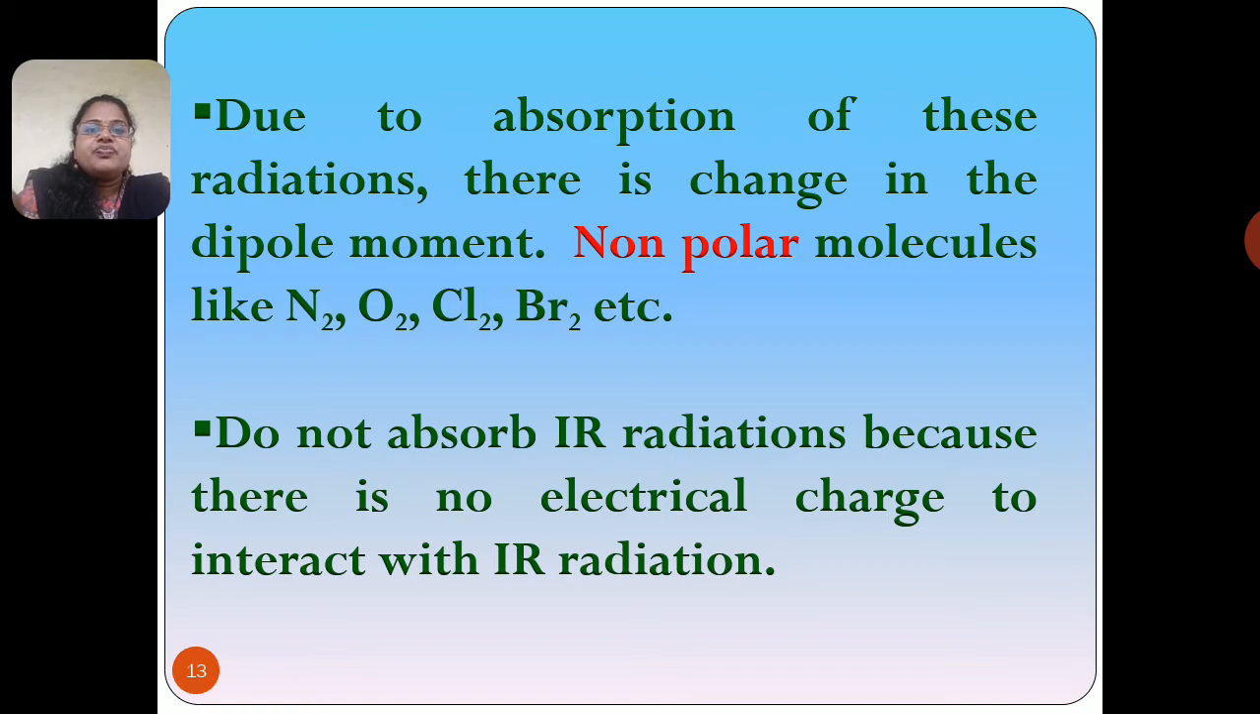Along with polar molecules, we should also know which kinds of molecules are considered non-polar molecules. N2, O2, Cl2, Br2, all these are examples of non-polar molecules. These non-polar molecules do not absorb IR radiations because there is no electrical charge to interact with IR radiations. Hence, the non-polar molecules do not absorb the IR radiations.